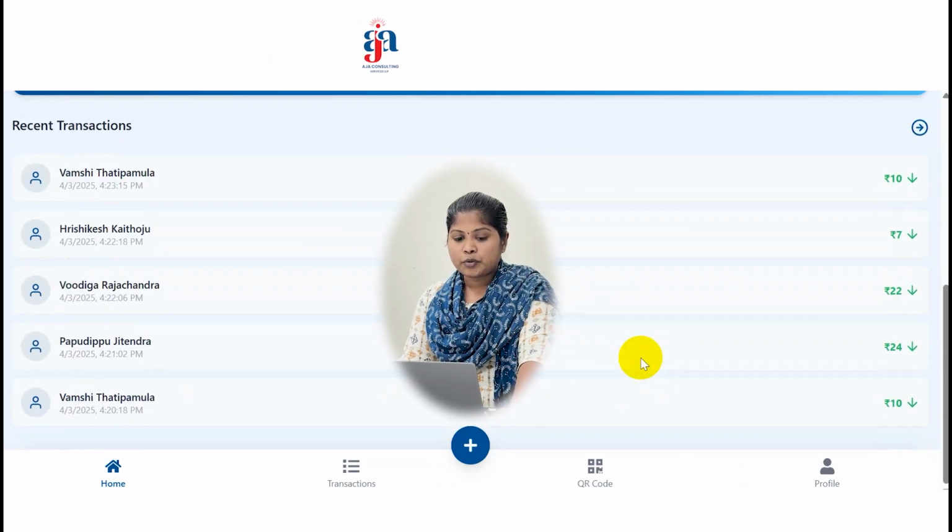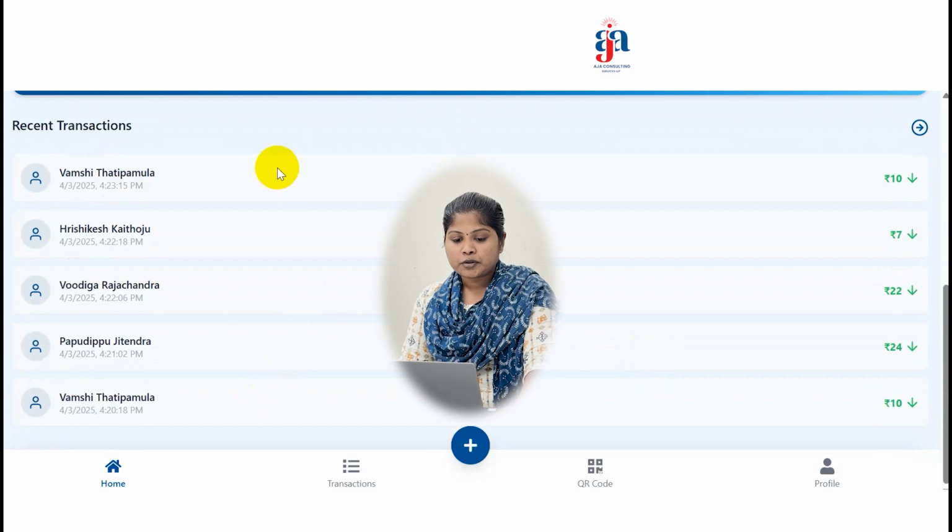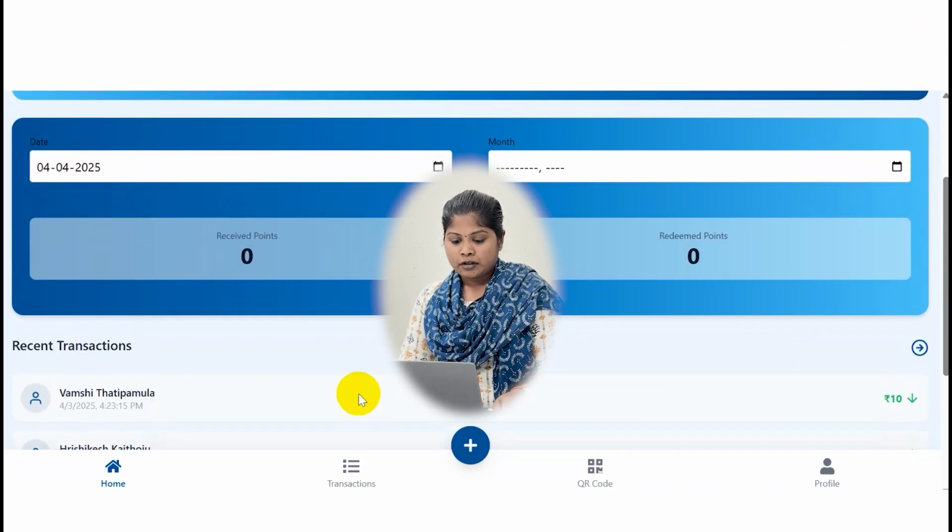Below, we can see all the recent transactions made by the employees. As of now, we can see that Vamshi Tadipamula has sent 10 rupees to the vendor. So here in the vendor dashboard we can see the transaction made by Vamshi. Now I am going to explain transactions.